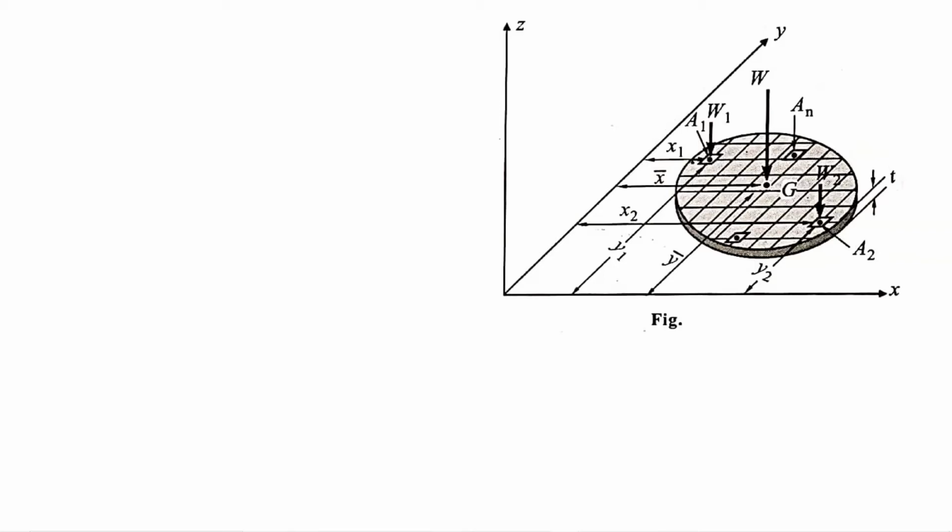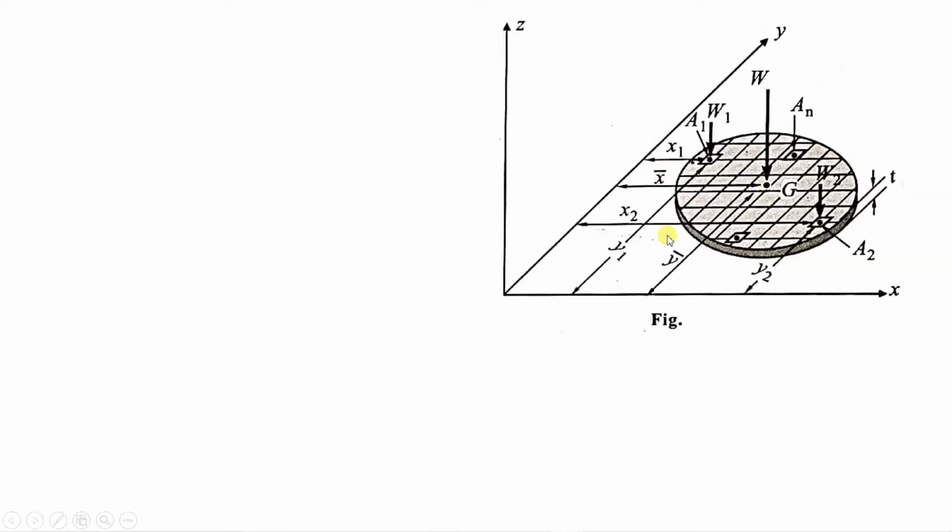So now we will see a concept of how to identify the center of gravity of a body. Here, see the diagram over here. We are looking at center of gravity because centroid is similar to that, so we'll go to the centroid from center of gravity. Observe this figure: the x-axis, y-axis and z-axis have been shown, and a small cylindrical plate has been kept over here. This plate is kept in the xy plane, and the weight of the disc or plate acts in the downward direction at point G, the center of gravity.